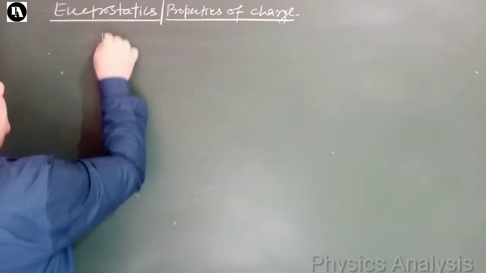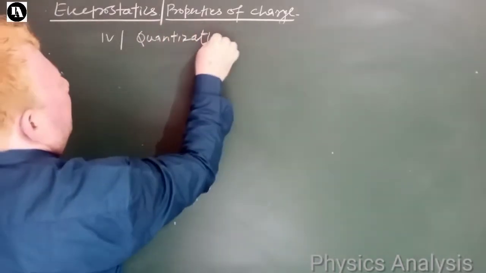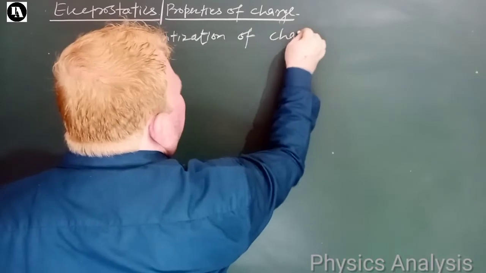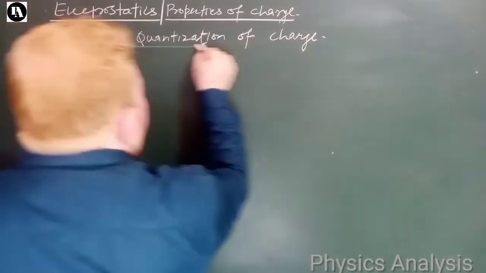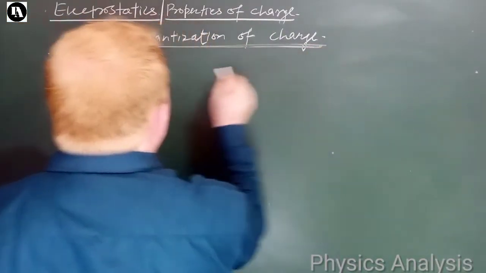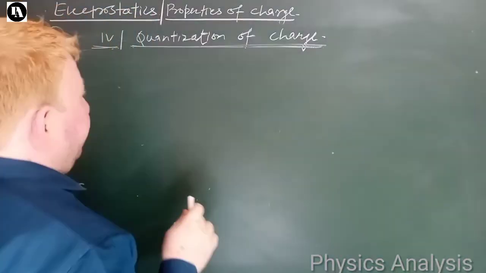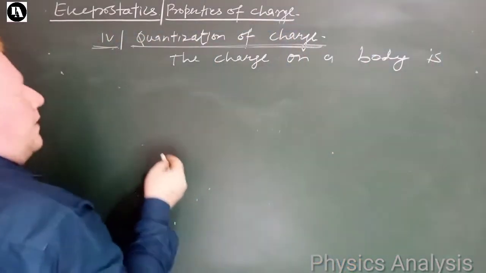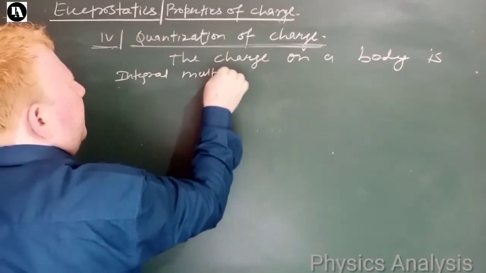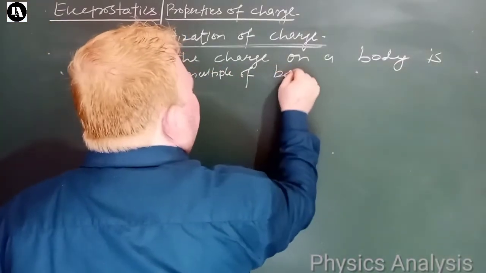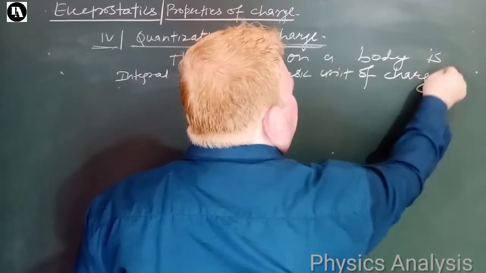See the fourth property is quantization of charge. According to quantization of charge, बच्चों, the charge is an integral multiple of the basic unit of charge.